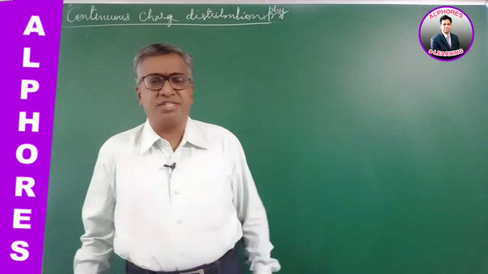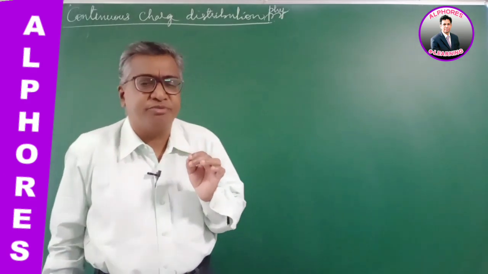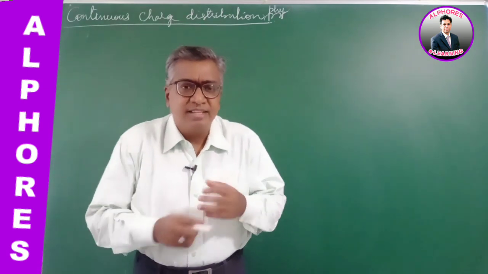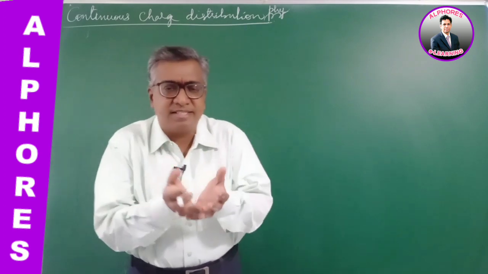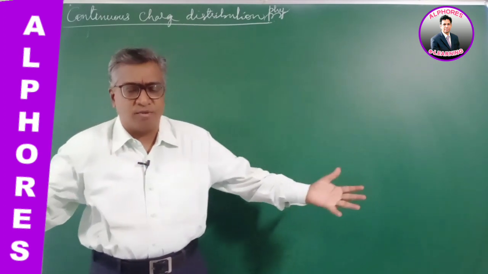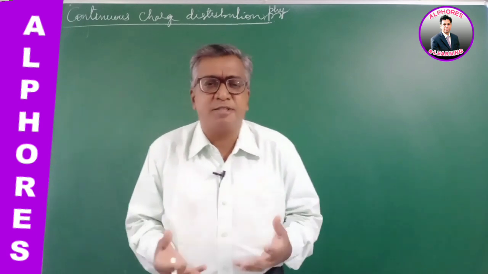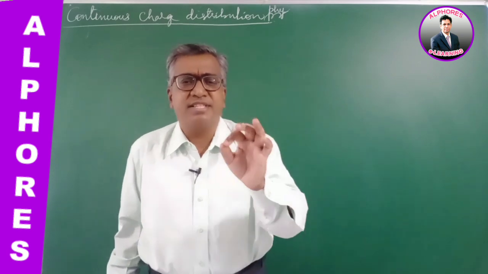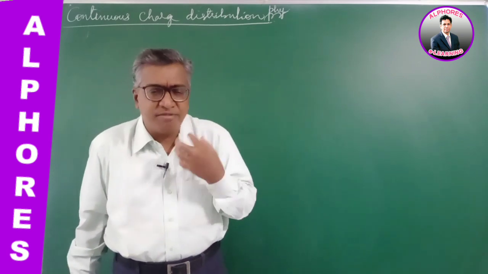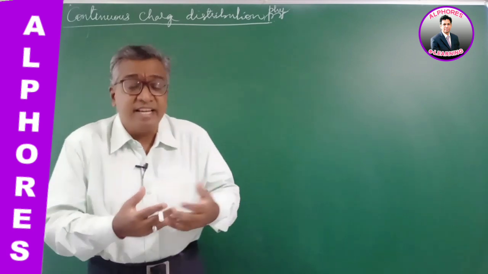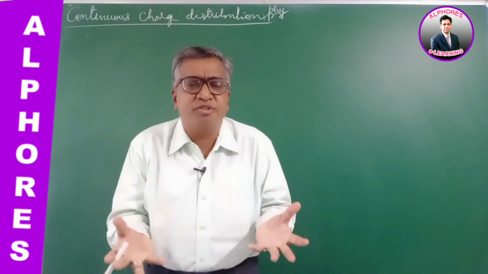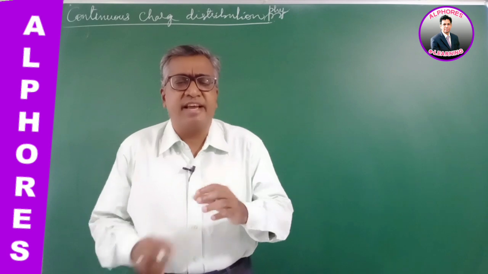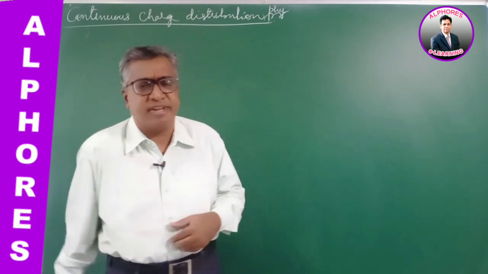So, I was telling you about charge. Charge is the intrinsic property of fundamental particles called electrons and protons. Wherever they exist, the property is accompanied by them and the body gets that property and it exhibits a field around. The space where you experience the effect of the charge is called the electric field. In this chapter we have to study the charge, its distribution, its field, the nature of the field produced and its analytical formula. So the field is the space around the charge where the effect of the charge is experienced.